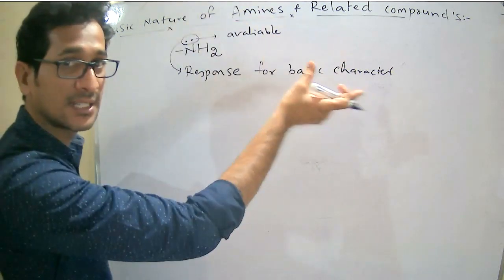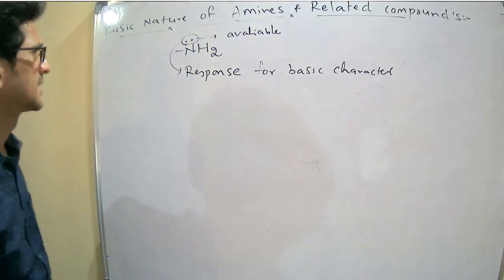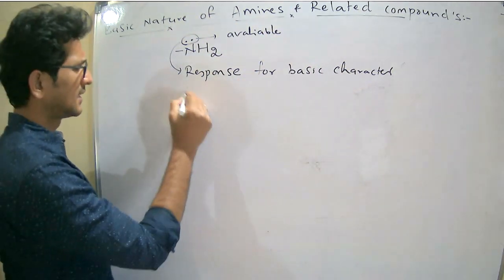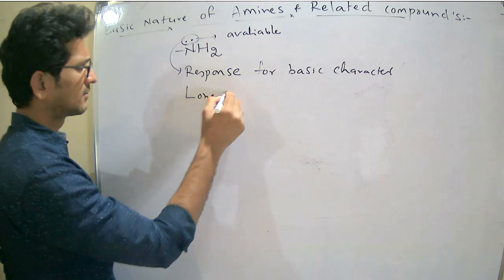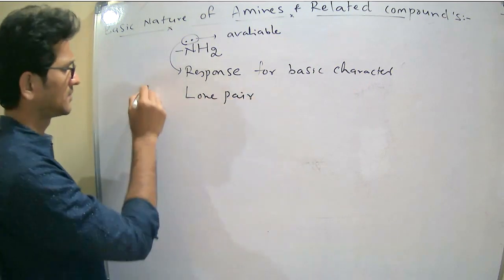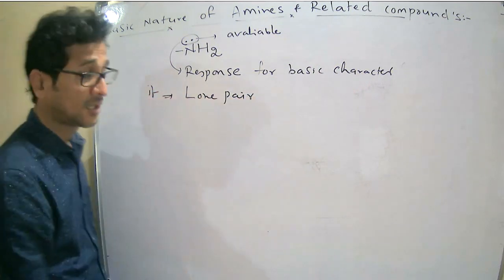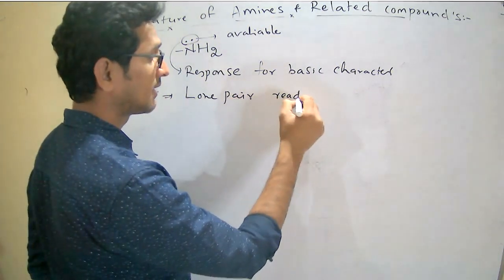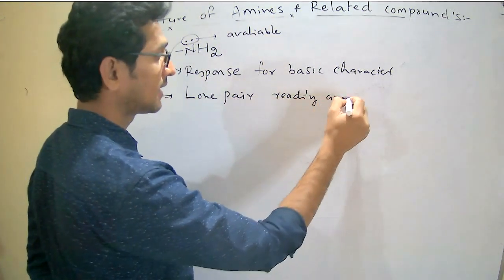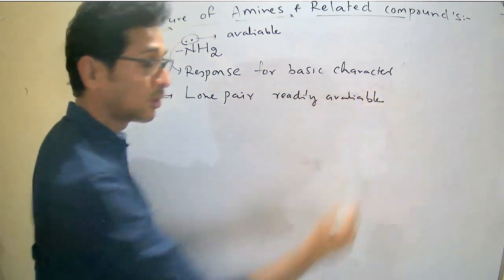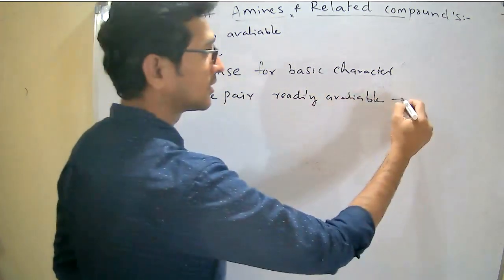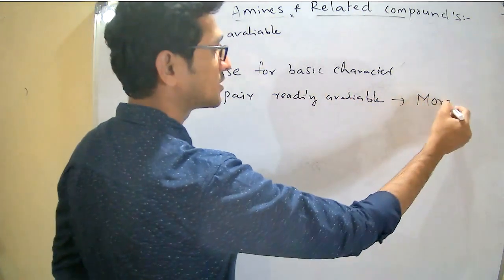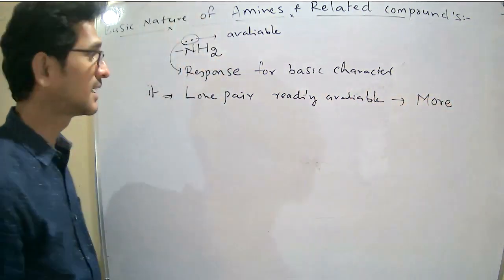It can donate, so it behaves as a base. If the lone pair is readily available, the compound is more basic in nature.